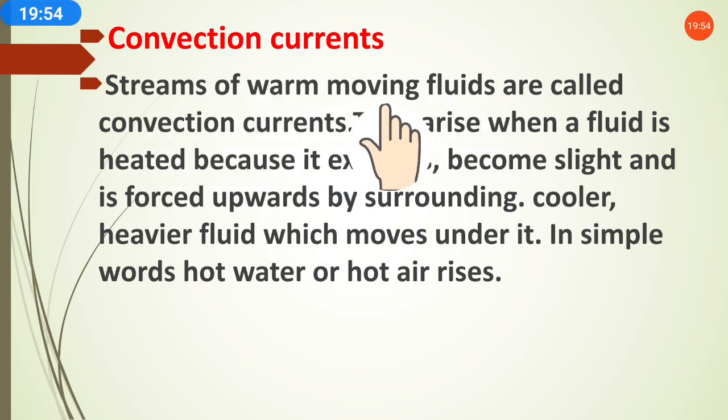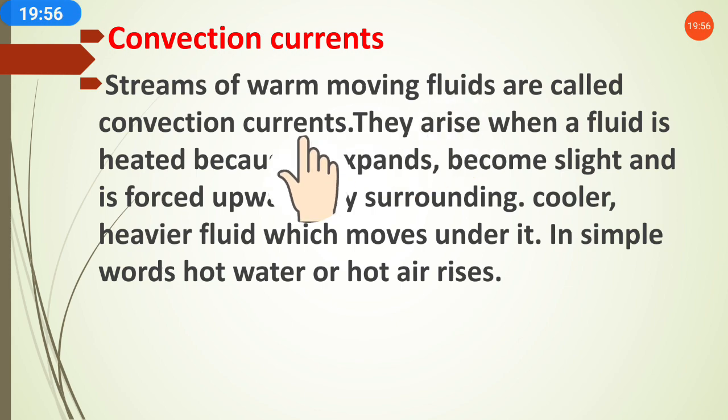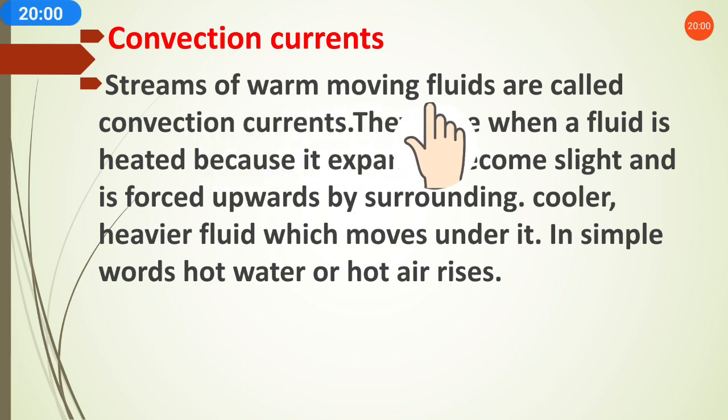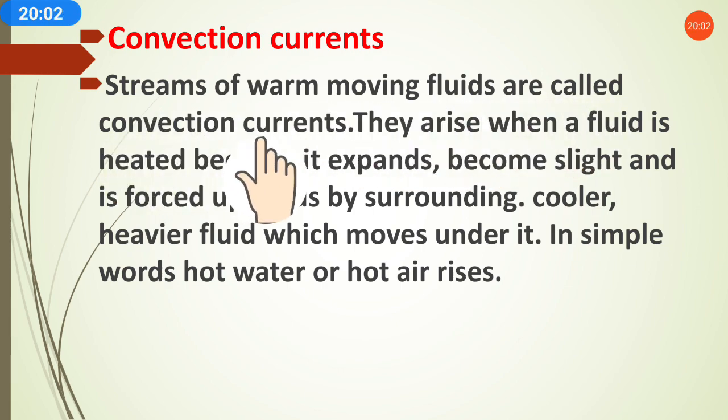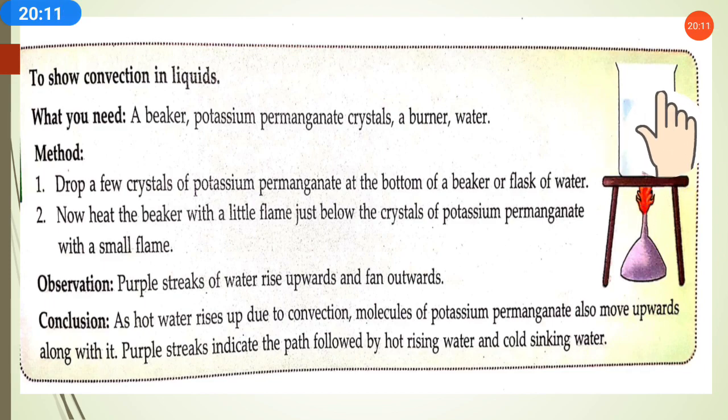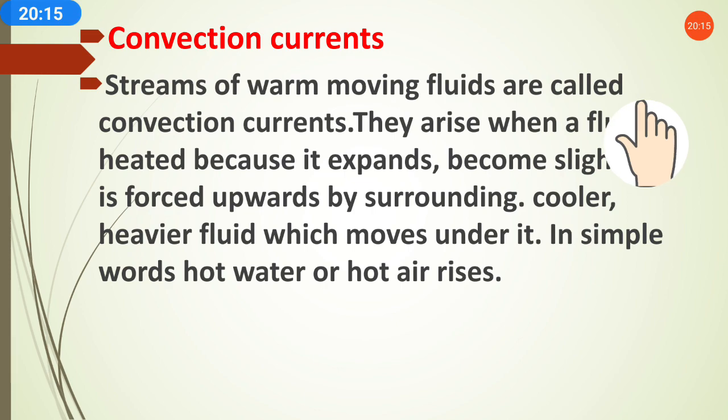When any fluid gets heated, it forms streams. So these streams of warm moving fluids are called convection currents. As we can see here, it is moving upward, so streams form. This stream is called a convection current.